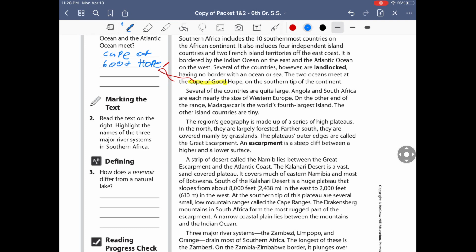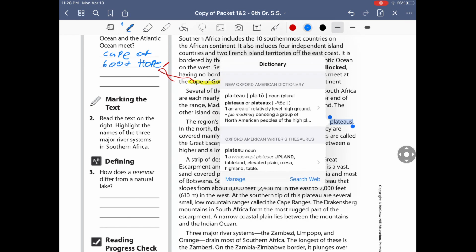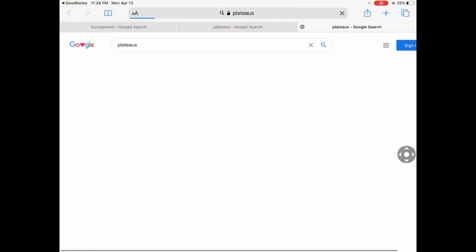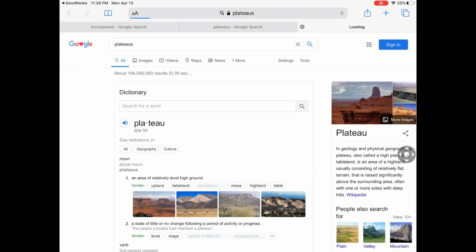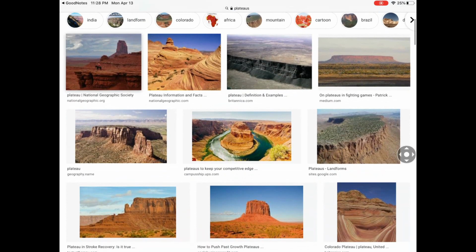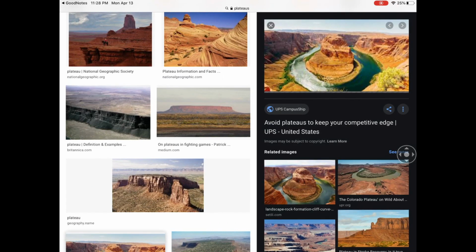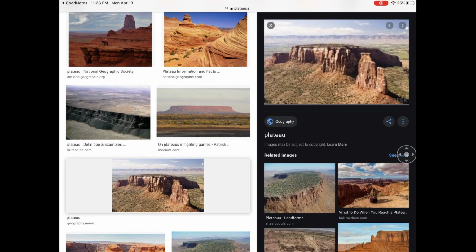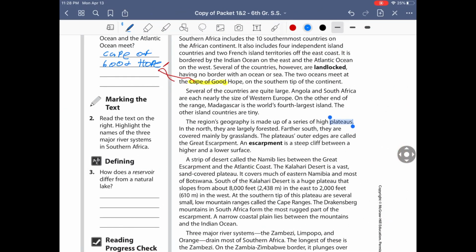So here it says several of the countries are quite large and made up of a series of plateaus. So if you don't remember what a plateau is, let's look it up real quick. So a plateau just means a high vantage point of a mountain. So basically these things here, all right? So these are what plateaus can look like, the very top of a mountain, basically, or just a random mountain in a desert. Africa has those as well.